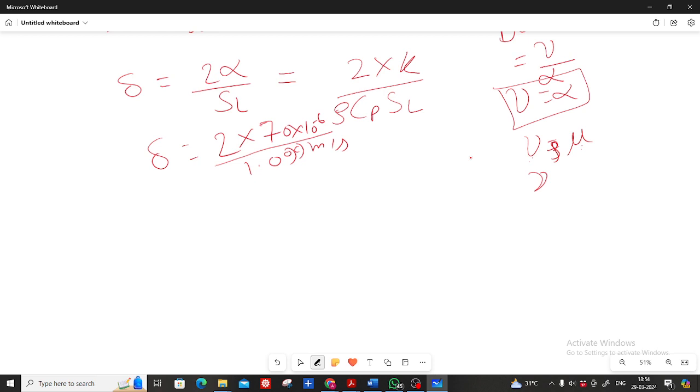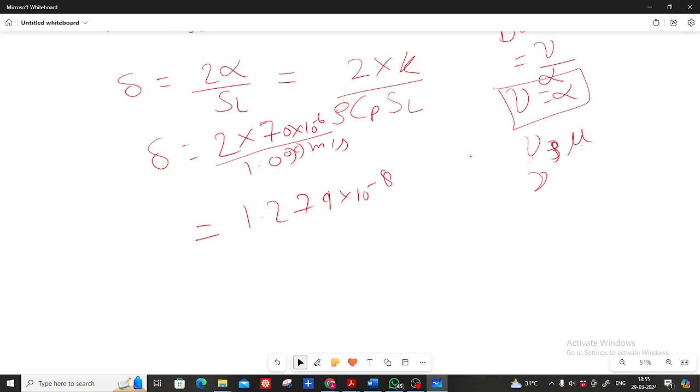This will give delta 1.274 into 10 raised to minus 8. No, it should not be, because I think you are taking 109.9. Don't take 109.9. Take 1.09 meter per second.